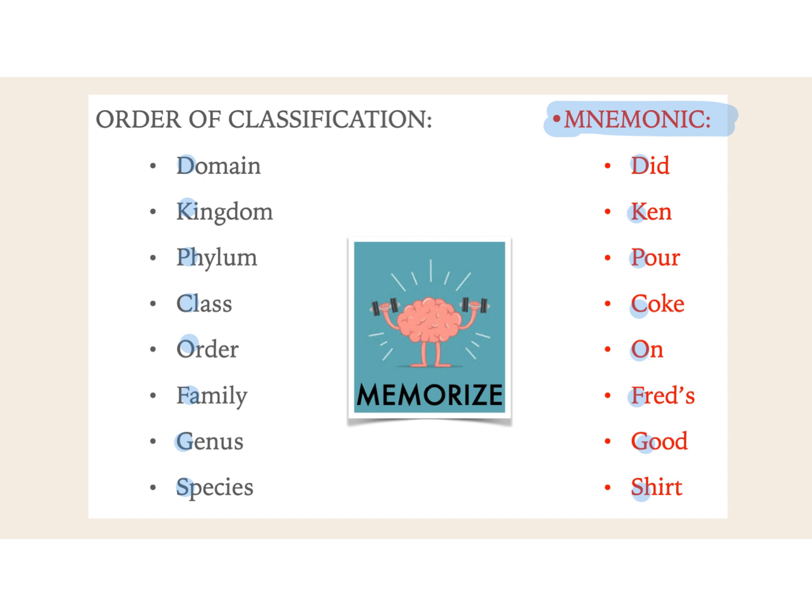Now, one year I was teaching high school biology 2, and I was going through the classification scheme, and they kind of made fun of my sentence, which is the one that I learned in school, so I guess it is pretty old. And so they came up with their own, and I'm going to let you in on that one as well in case you like it a little better. It is: Do kids playing catch on freeways get squashed? So whichever one of those you like the best, use it to remember the order of classification. Again, in order from broadest to most specific.